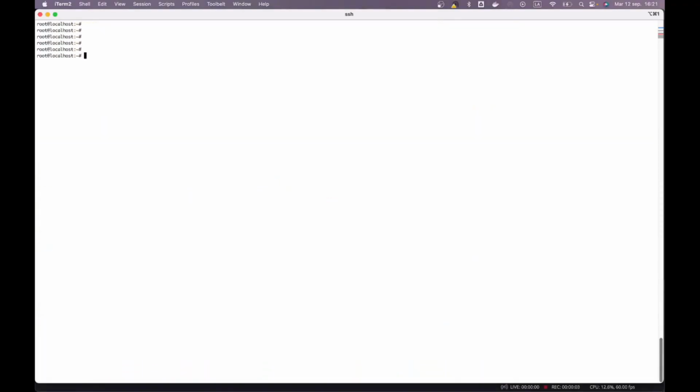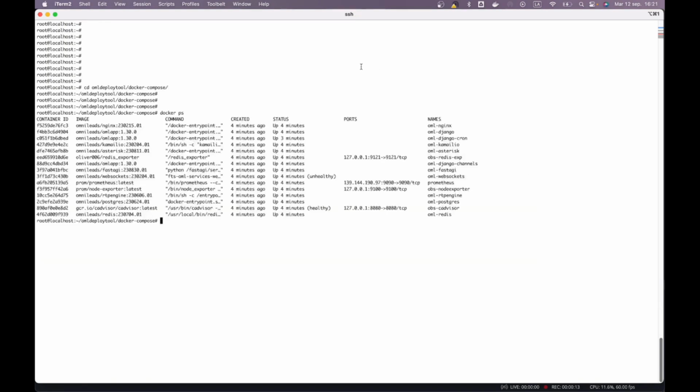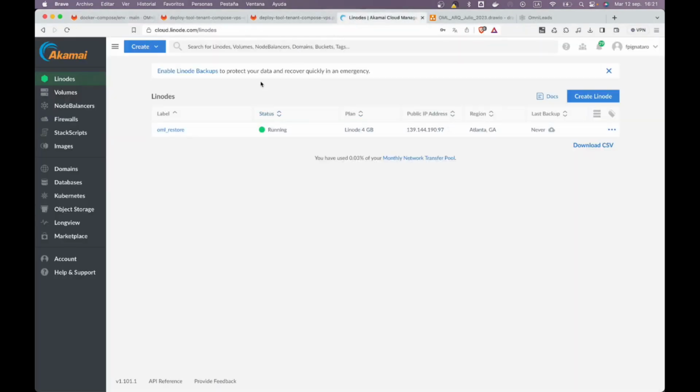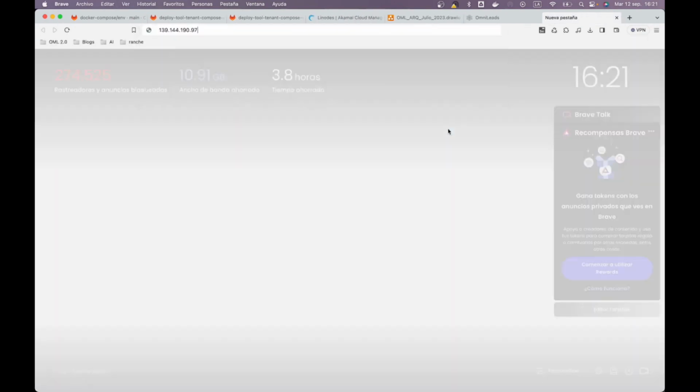Well, once the deploy is finished, we are going to go to the Docker Compose folder. We are going to enter the instance, to the new IP.